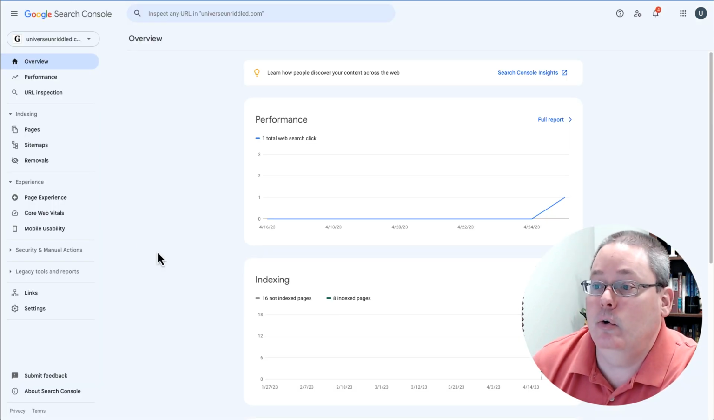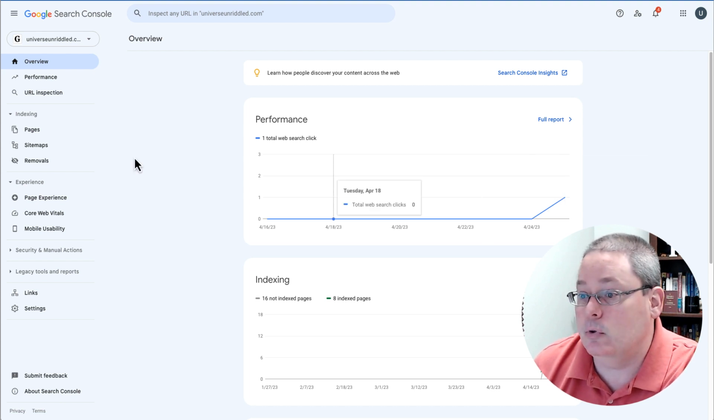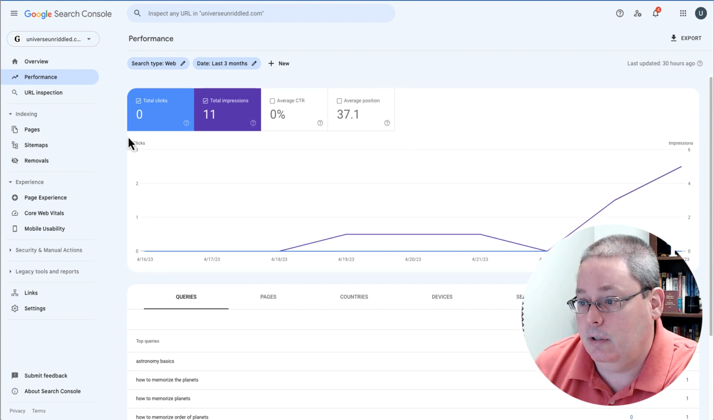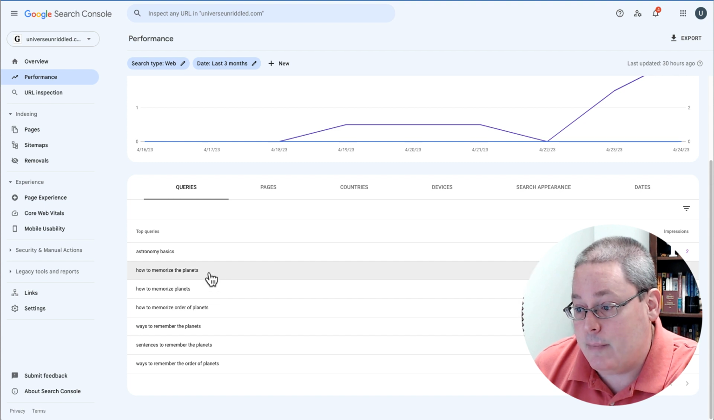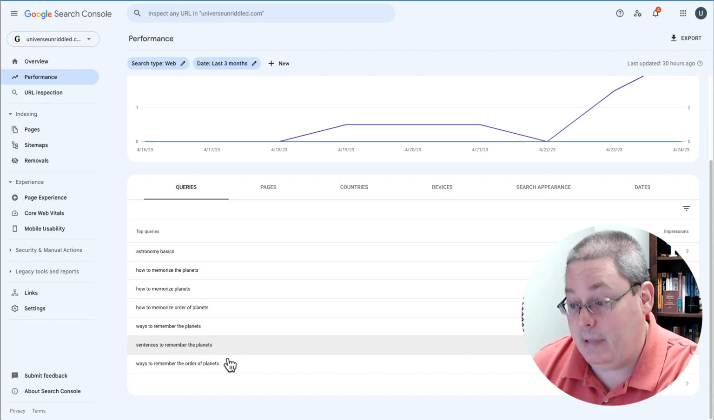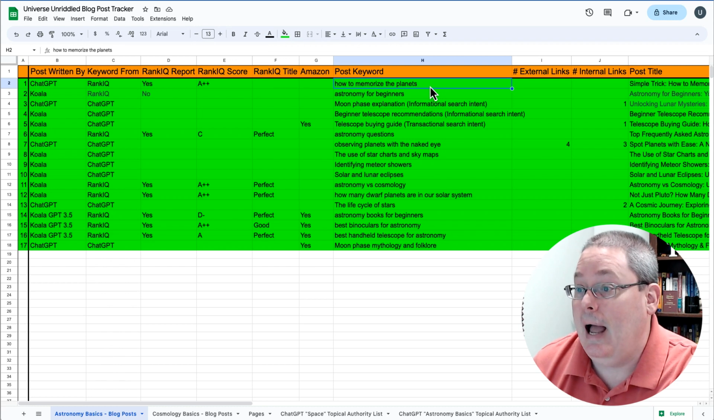If you check out our Google Search Console, you can see we actually got a click on April 25th. Go ahead and look into performance. The click doesn't show up here, but anyway, the queries that we're getting are: how to memorize the planets, how to memorize planets, how to memorize the order of the planets, ways to remember planets, sentences to remember the planets, and ways to remember the order of the planets. Again, our keyword was how to memorize the planets.